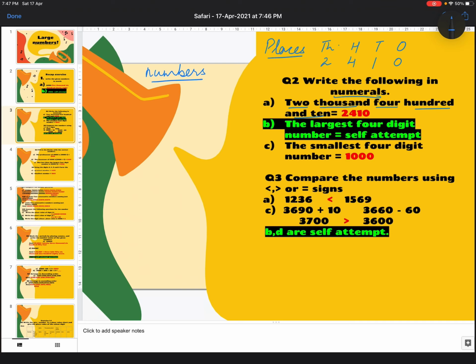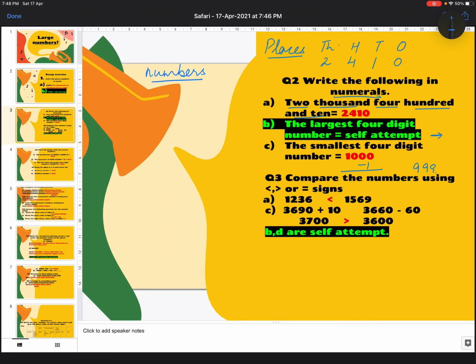Dear children, then you have to write the largest 4-digit number. This you have rightly done in your grade 3. You will write it yourselves. Self-attempt question means you, all the good babies, have to do it on your own, right? And the third part I have done for you. The smallest 4-digit number, yes, you all know it. It is 1000. Because if I subtract 1 from it, I get a 3-digit number, which is the largest 3-digit number. Got it? Let's move on to question number 3.